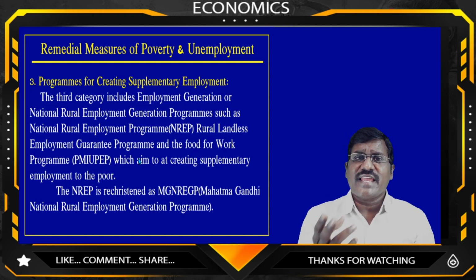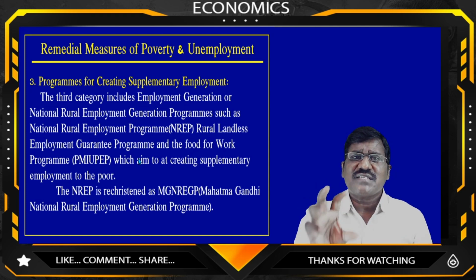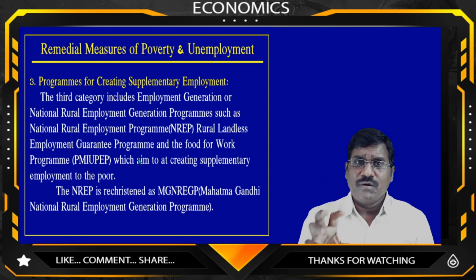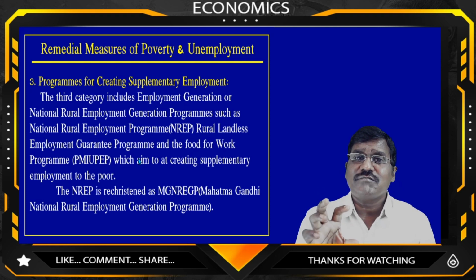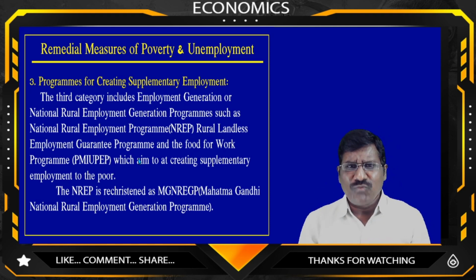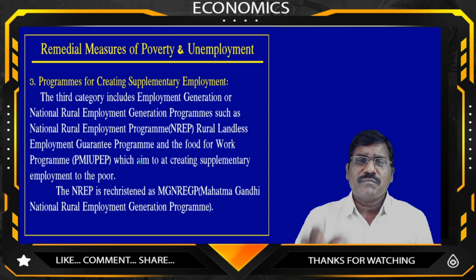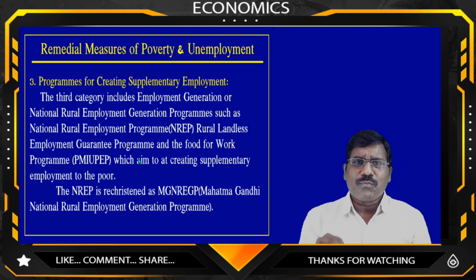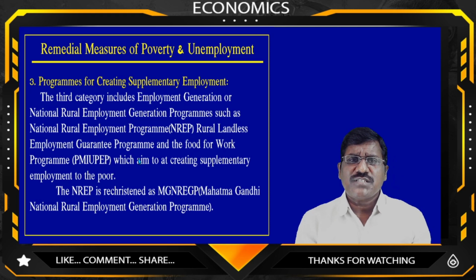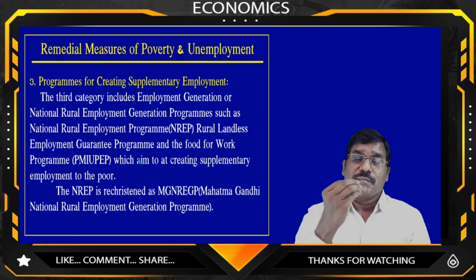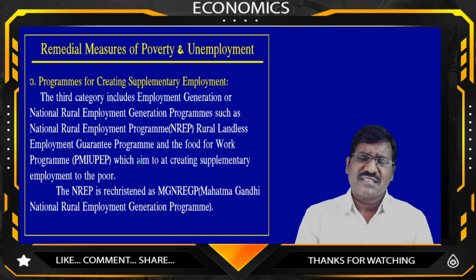Isn't it? 90 plus 10 means 3 months continuously. The government is providing 100 days of work in rural areas. Why? What is the purpose of establishing this program? To provide employment opportunities. By providing employment opportunities, the people can get some income to satisfy their wants and their minimum basic needs.